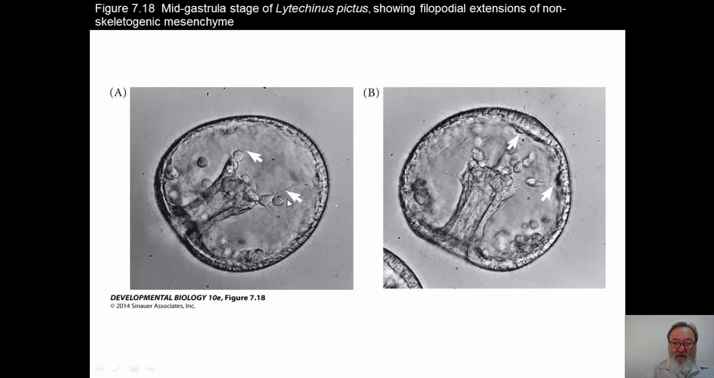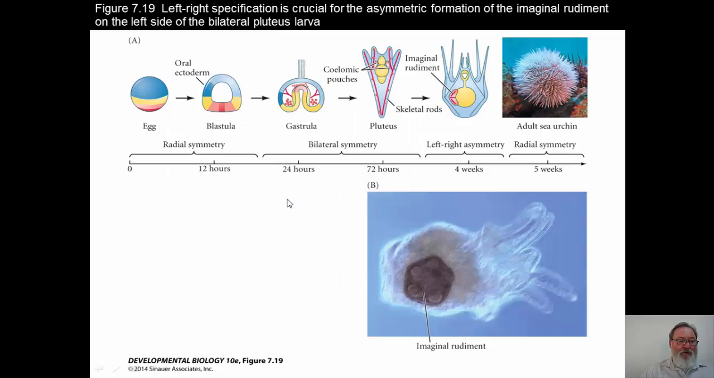And the archenteron, then, the inner part of the gut, is forming. So the non-skeletogenic mesenchyme cells extend filopodia from the tip of the archenteron. The Pluteus larva, then, in order to reach the next stage and to become an adult, has a crucial step that it must do, and that is the asymmetric formation of the imaginal rudiment on the left side of the